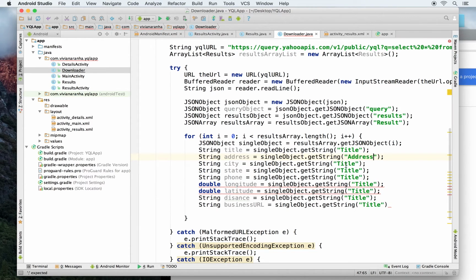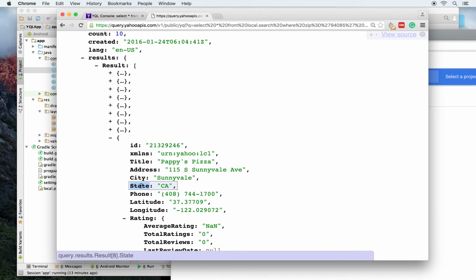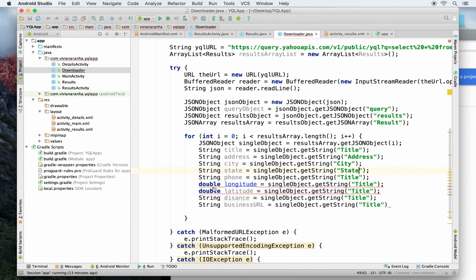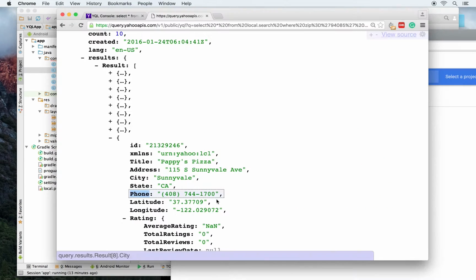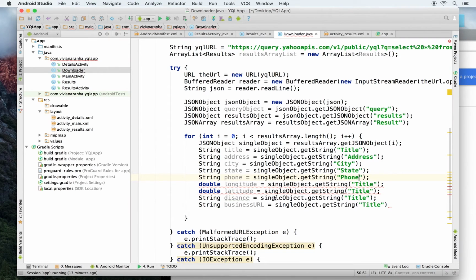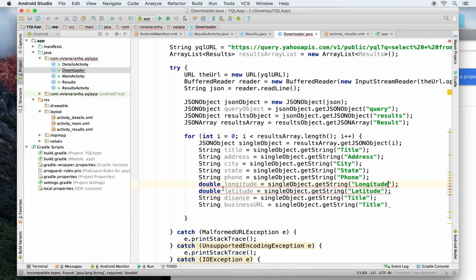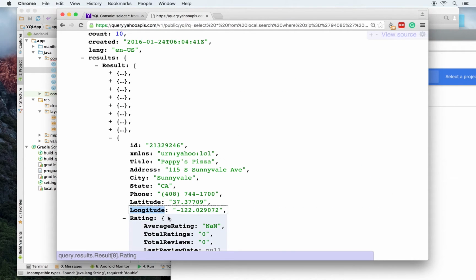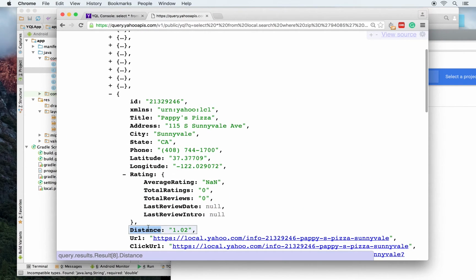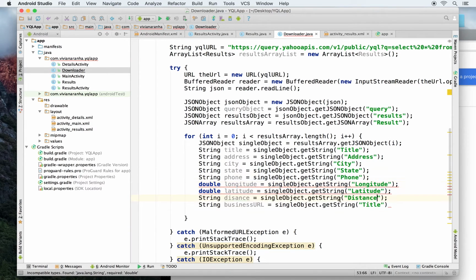And oops, I think I'm getting the value. City, state, phone, make sure they represent the proper value. Latitude is latitude. Oh, see, there you go. That might mess up something later on, so it's better to just look them up. Distance is, I think I spelled distance wrong, but that doesn't matter as I'm consistent with that spelling typo throughout my application.